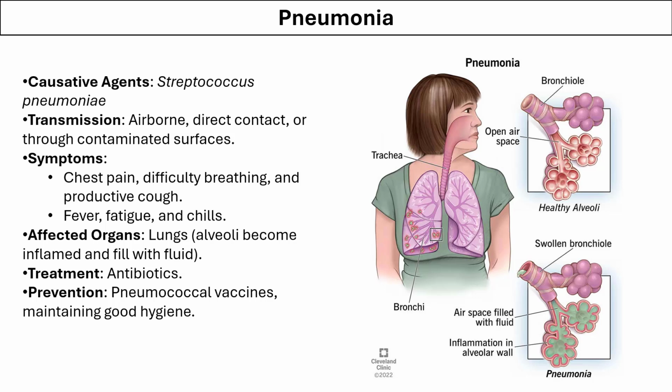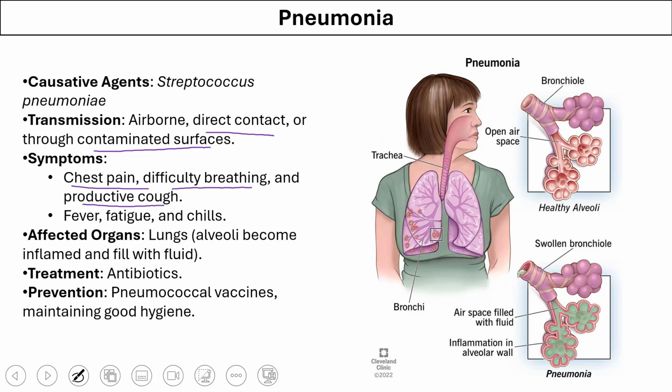Pneumonia. Pneumonia is caused by Streptococcus pneumoniae. It's an airborne disease. It can also spread by direct contact or through contaminated surfaces. The symptoms of this disease are pain in chest, difficulty in breathing, productive cough, fever, fatigue, and chills.